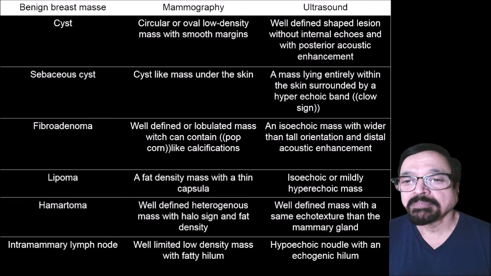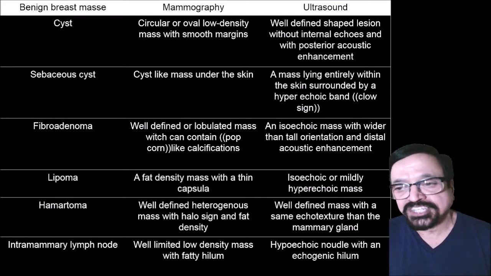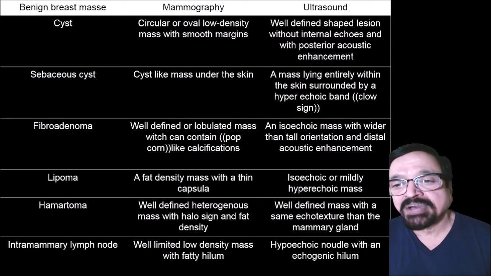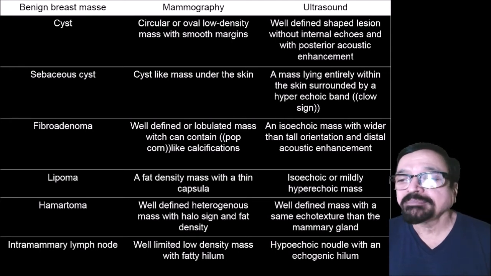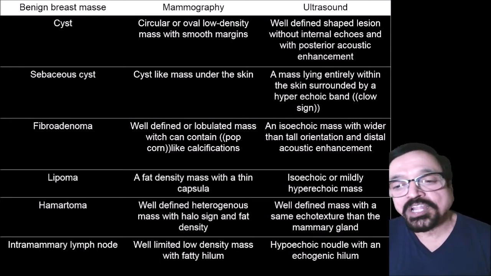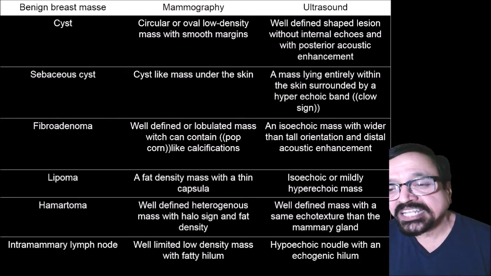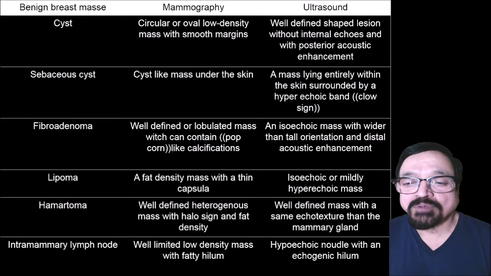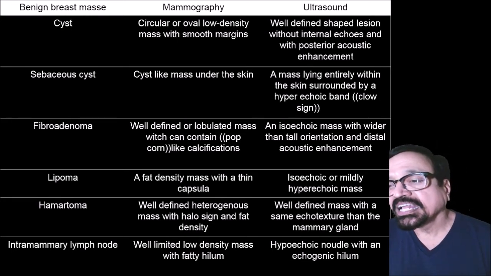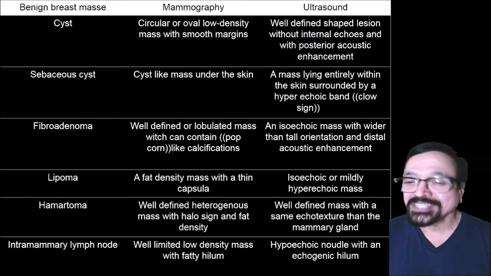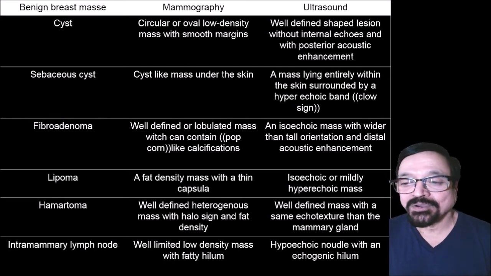Now here we are seeing the circular cyst. Cysts are on mammography circular or oval, low density mass with smooth outline. On ultrasound there are well defined shape lesions without internal echoes and with posterior acoustic enhancement. Now sebaceous cyst, this is like masses under the skin, a mass lying entirely within the skin surrounded by hyperechoic band, that is claw sign. Fibroadenomas are well defined lobulated masses and they have got popcorn-like calcification. Ultrasound has got isoechoic mass with wider than taller orientation and distal acoustic enhancement.